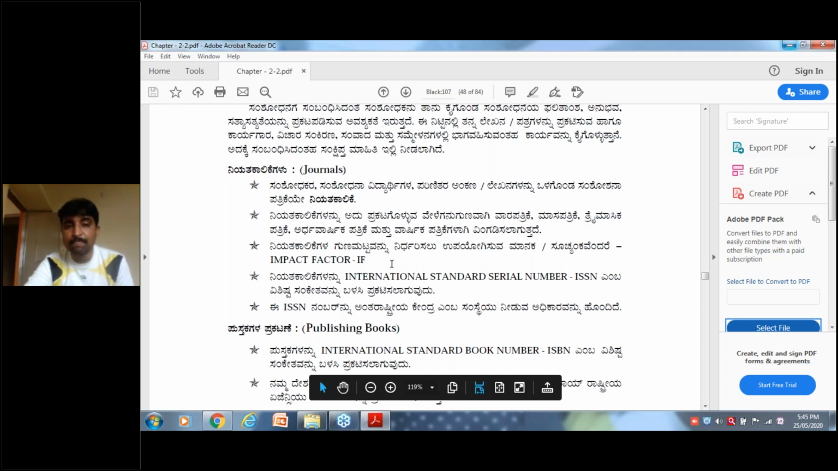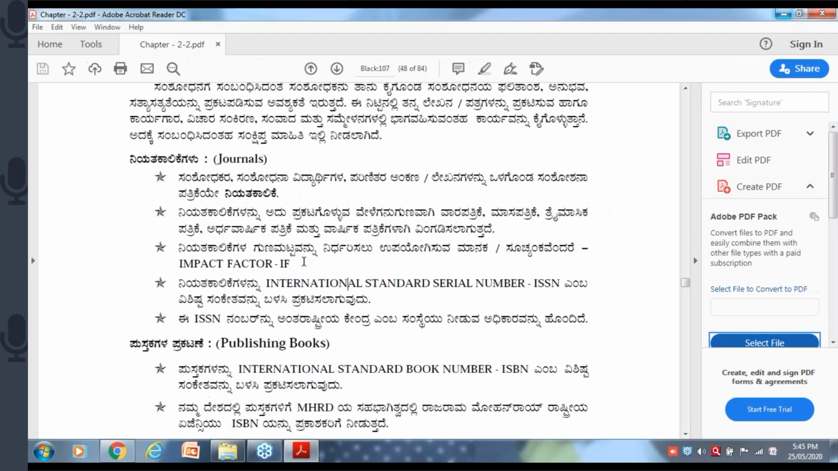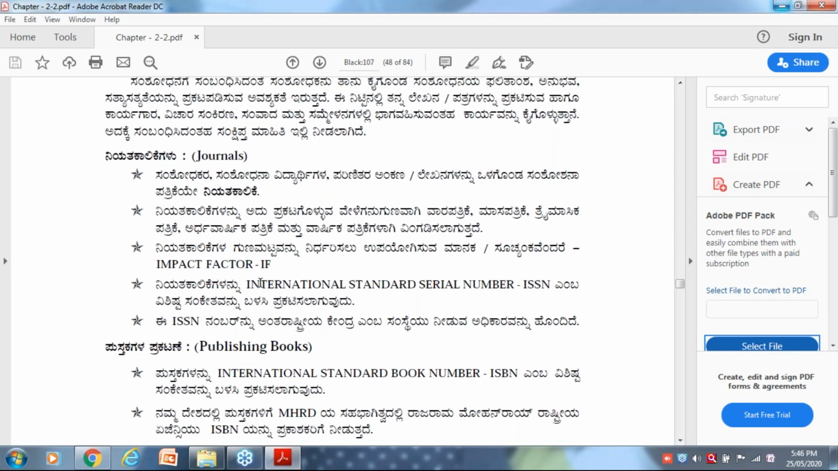If you are publishing an article in a journal, you have to see whether it has an impact factor or not. Impact factor means how much influence it has made on the general public. Journals always have an ISSN number, international standard serial number. For books, ISBN number, international standard book number.